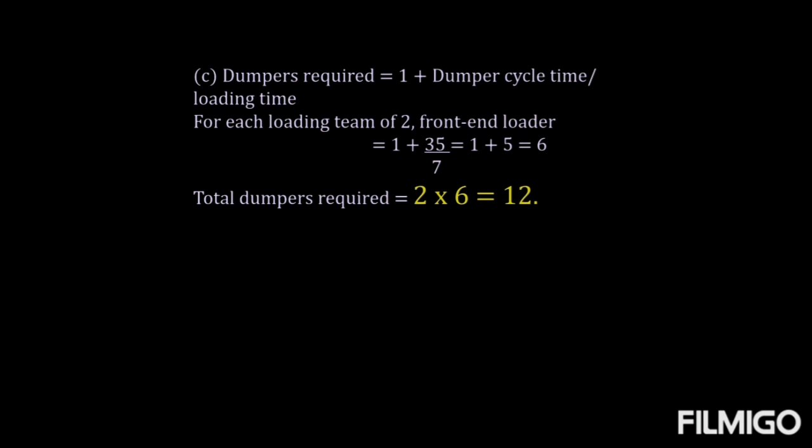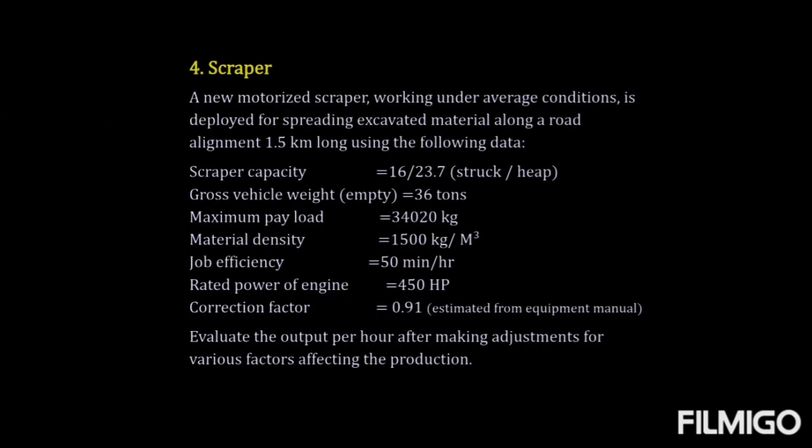Coming to the next problem on scrapers, we are supposed to evaluate the output per hour after making some adjustment in various factors. In this problem, the scraper capacity is given, that is 16 struck and 23.7 heaped capacity. Gross vehicle weight, that is empty weight, is given as 36 ton.